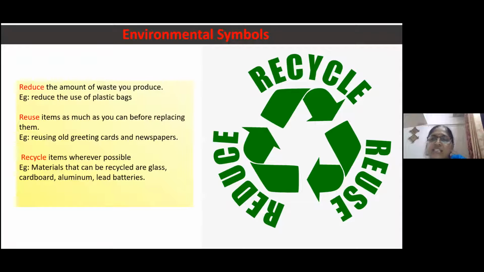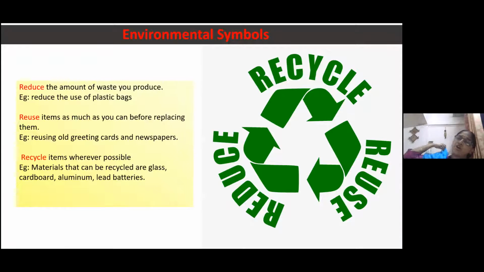See, in the figure, you can see 3 arrows are there, isn't it? You can see this. Yes, madam. On one arrow it is written reuse, then it is reduce, and the last one is recycle, isn't it? So this is actually called a 3R mantra.